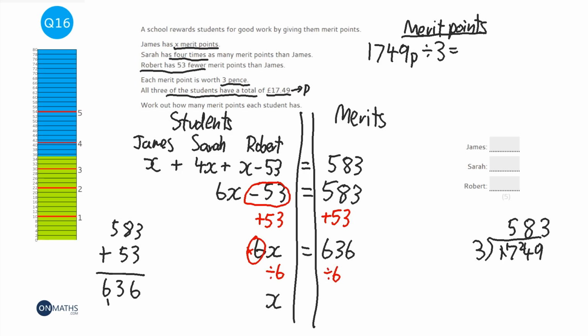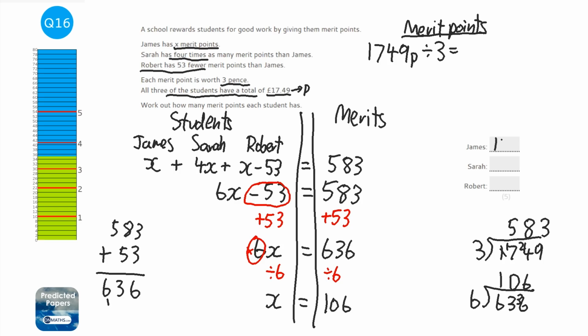So we're left with x on the left hand side. Now this is going to be quite a simple bus stop method, but I'm going to do it anyway. So 6, 3, 6. 6 into 6 go once, 6 into 3 don't go, 6 into 36 go 6. So it's 106. So x is worth 106.